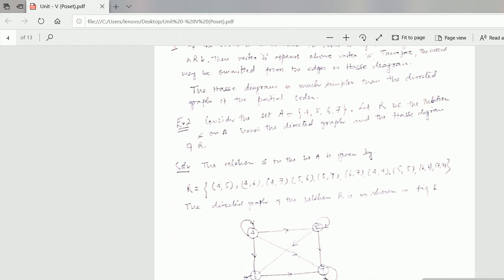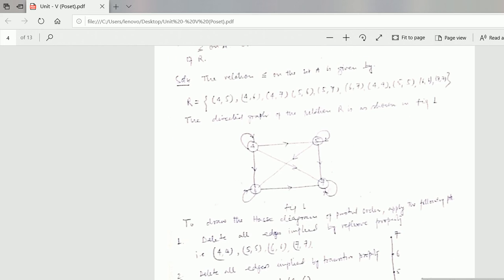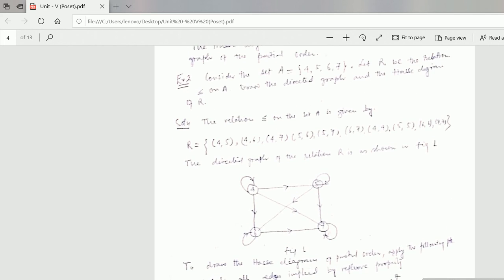Now you have to show this by the directed graph. How to write the directed graph? You see, 4 is related to 4, 5 to 5, 6 to 6, 7 to 7. I have shown these here. 4 is related to 4, it will be shown like this. 5 is related to 5, this is the arrow. 6 is related to 6, this is the arrow. 7 is related to 7, this.